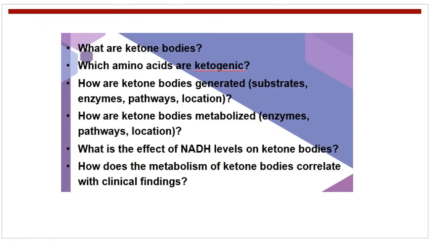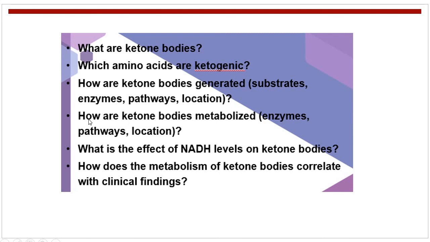Now, what are the important questions related to this topic? The first and important question is, what are ketone bodies? And other important questions are, which amino acids are ketogenic? How are ketone bodies generated? It means we have to write about the substrate, enzymes, pathways, and locations of ketogenesis.